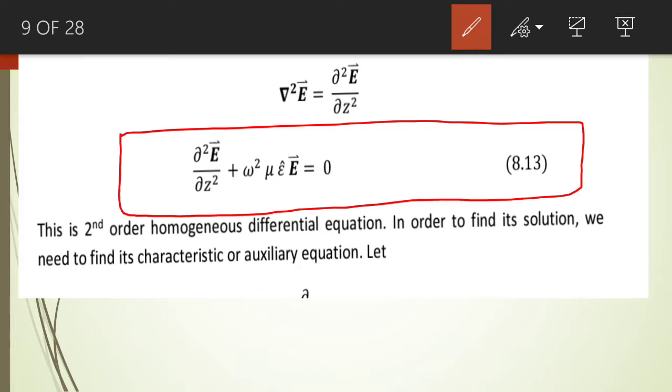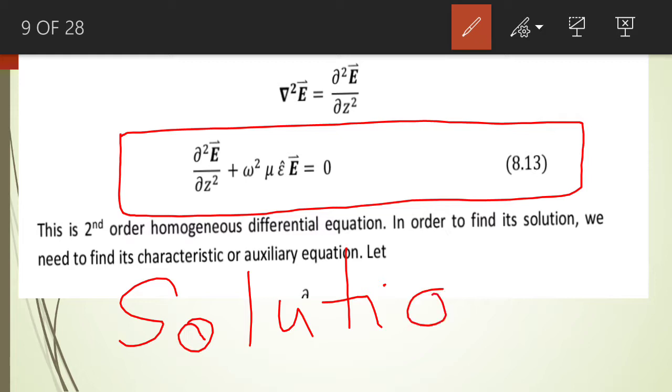So we are going to write down the solution of this second order homogeneous differential equation. We are going to discuss the solution now, because the roots of the auxiliary equation are known.